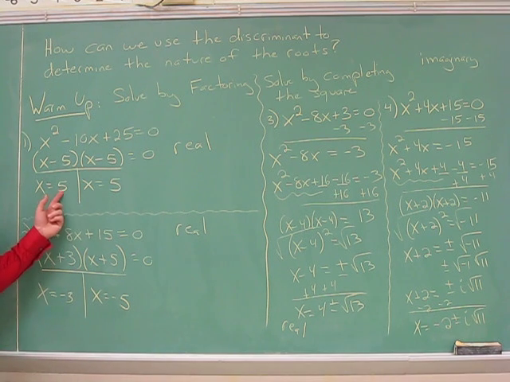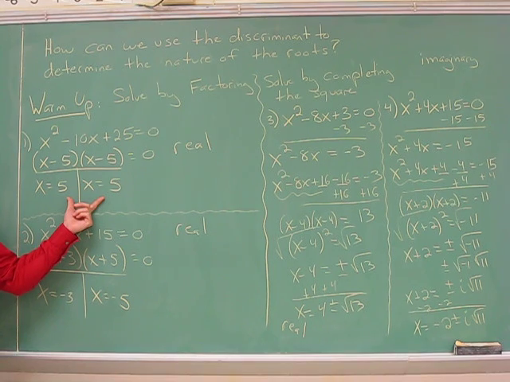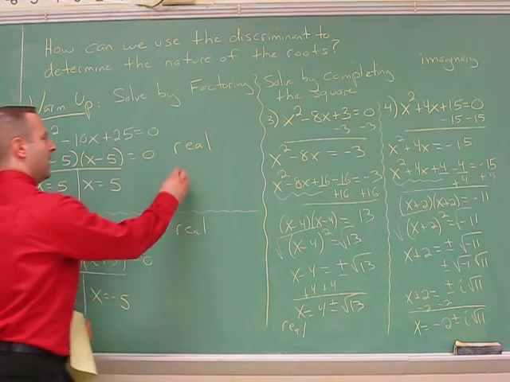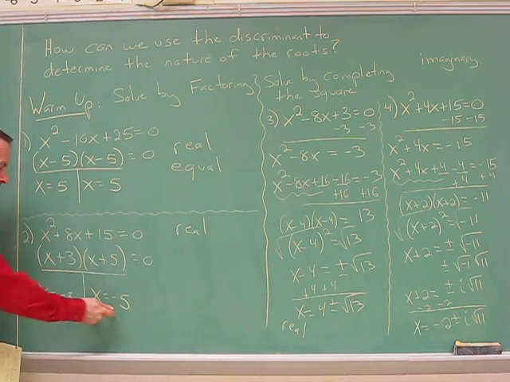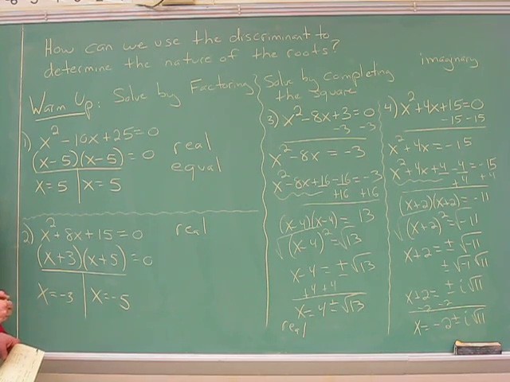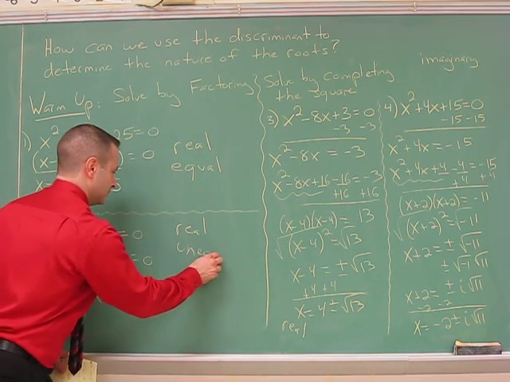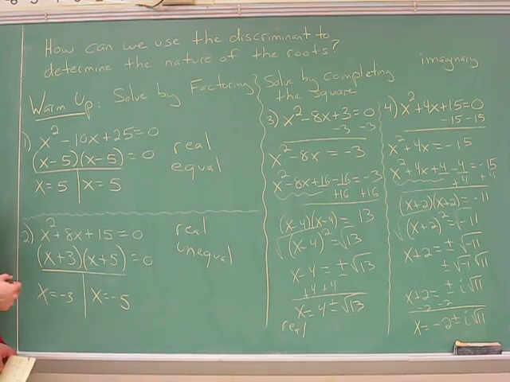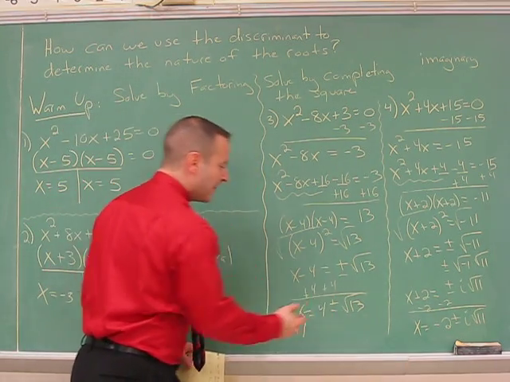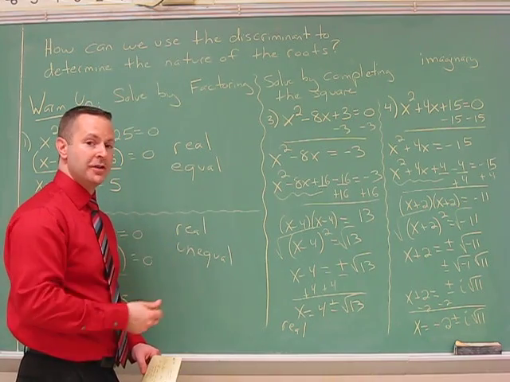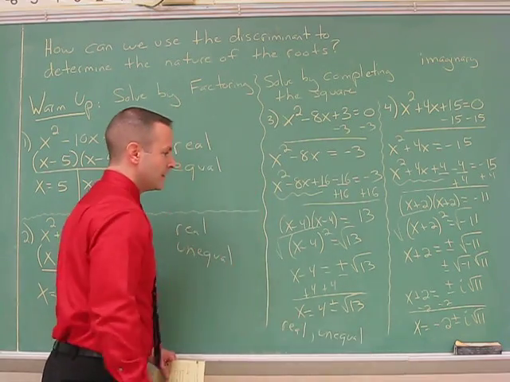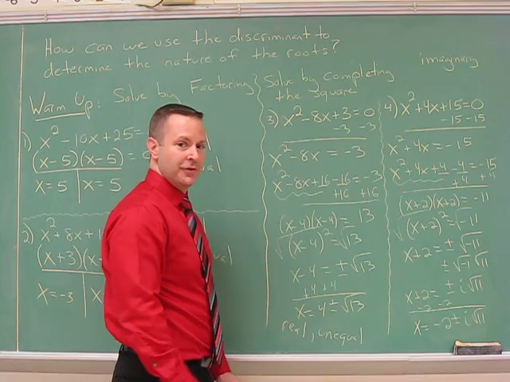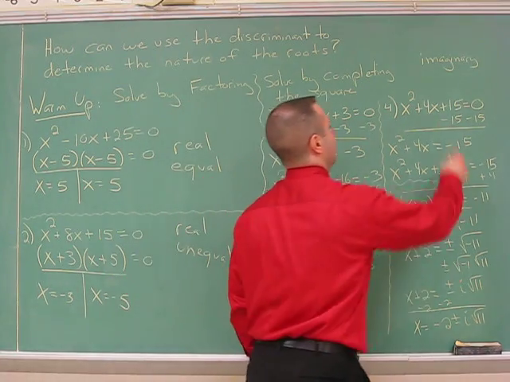Next, the number 5 popped up twice here. This would be considered the same root, a double root, or equal roots. So I'll say this, the roots are equal because I got the same number twice. Over here, these two numbers are different, so we would refer to that as unequal. So we've got two different roots, they're unequal. Over here, because of the plus and the minus, that would also be two unequal roots. And over here, technically, you get two of them and they're unequal as well, even though they're imaginary.